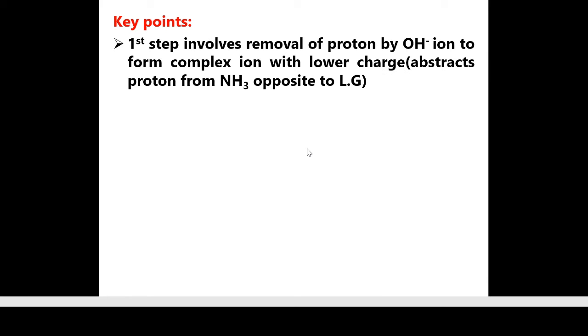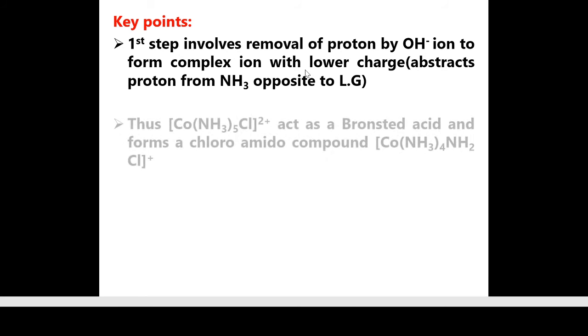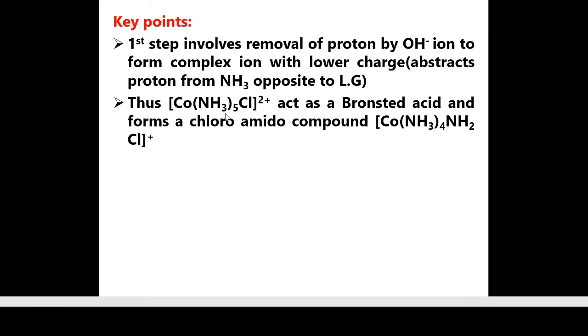The first step involves removal of a proton by OH minus ions to form a complex ion with lower charge. Thus, [Co(NH3)5Cl]2+ acts as a Bronsted acid and forms a chloroamido compound [Co(NH3)4NH2Cl]+.